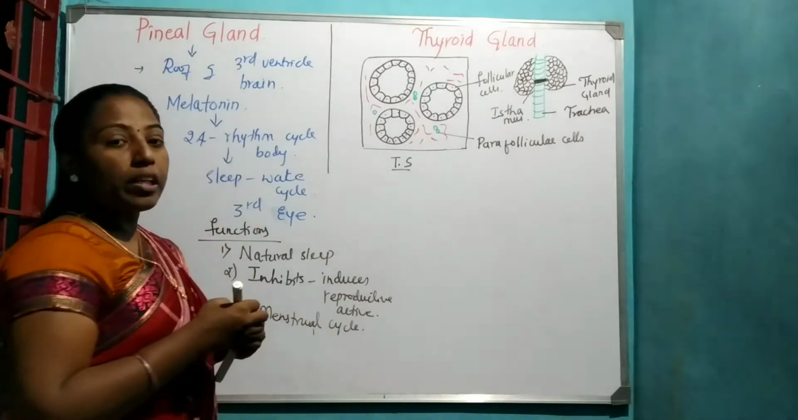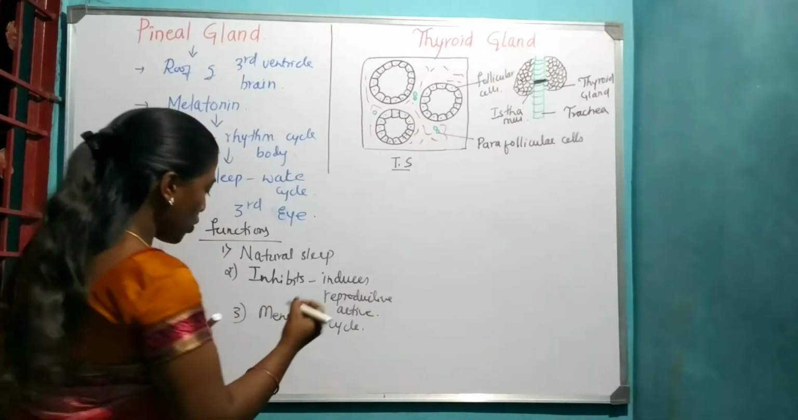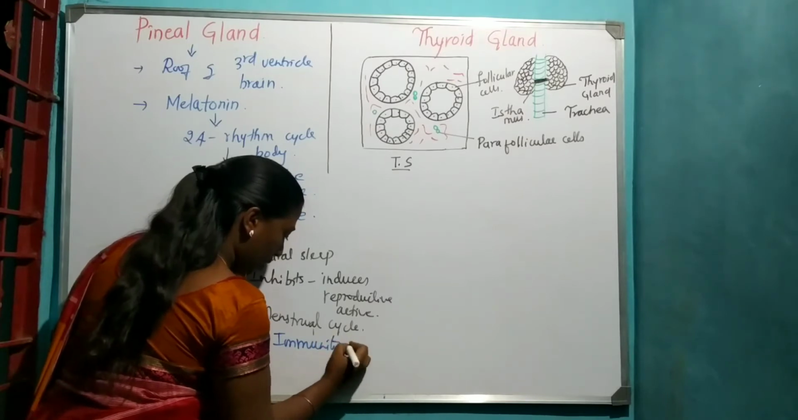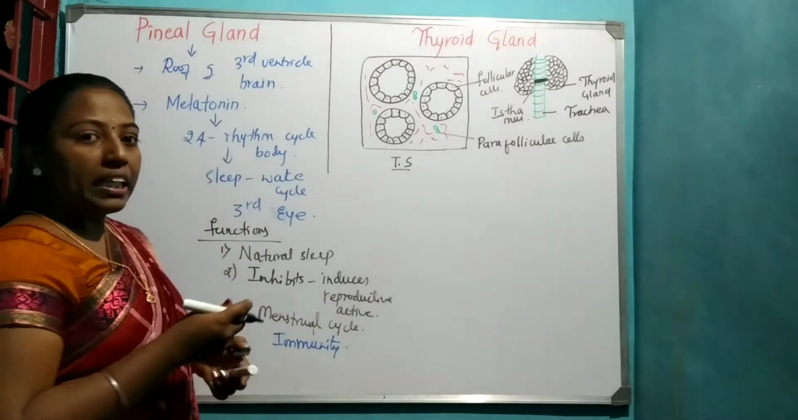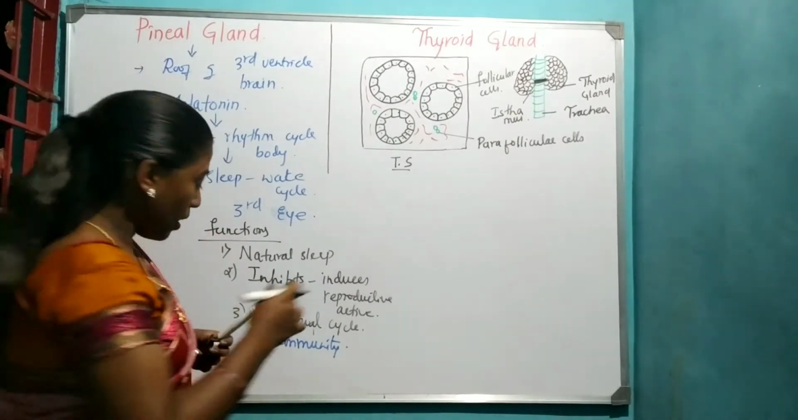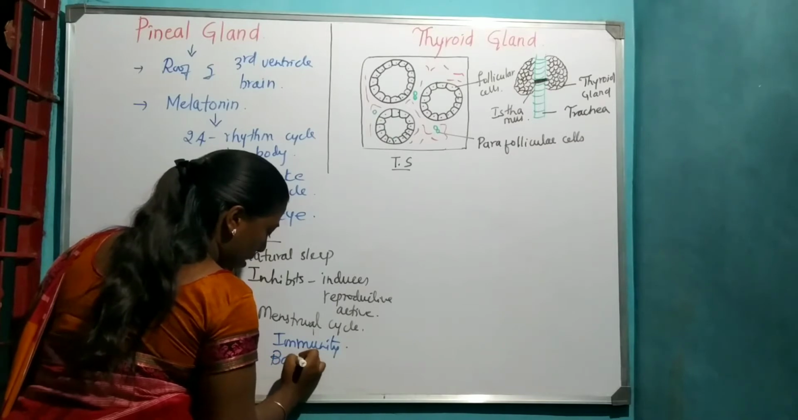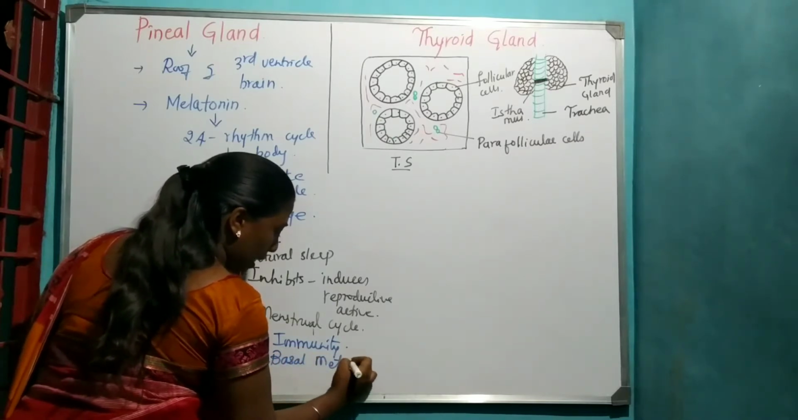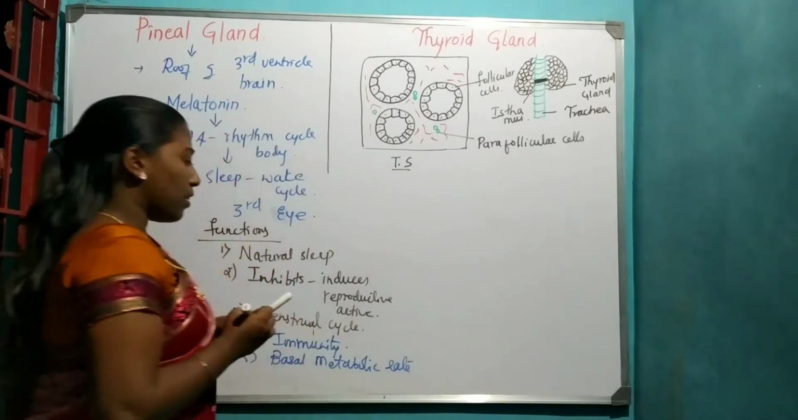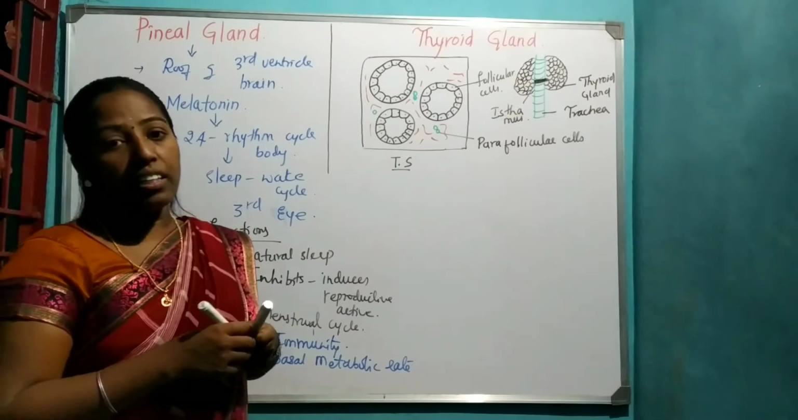Not only that, it also plays an important role in maintaining immunity. So it provides immunity to the body. Along with that, it also maintains the basal metabolic rate. So the other function is that it maintains the basal metabolic rate. These are a few functions of the hormone melatonin and the pineal gland.